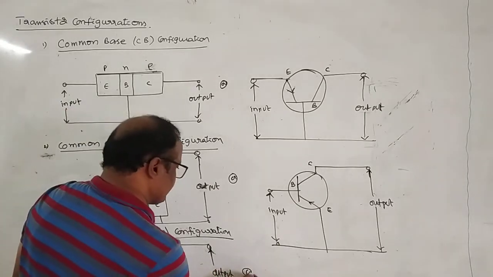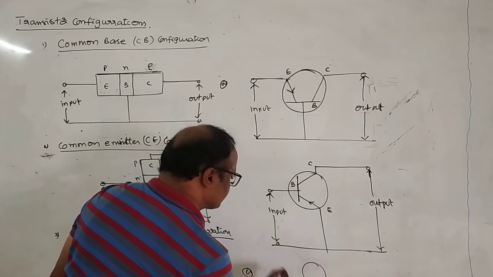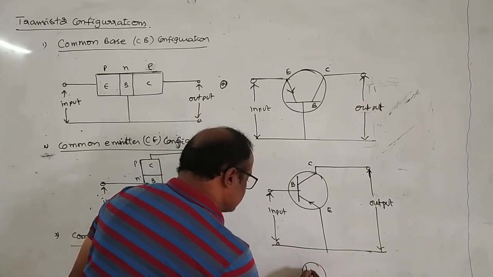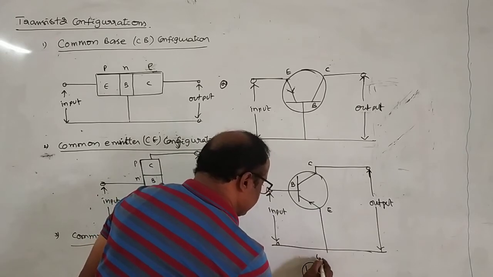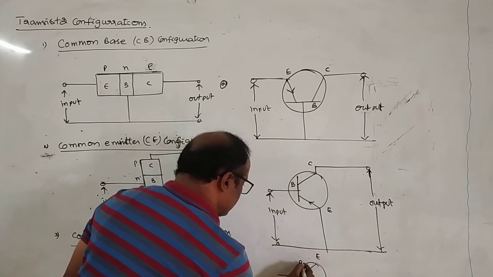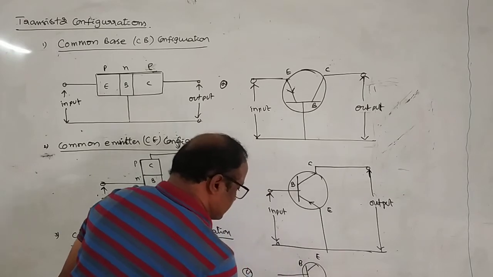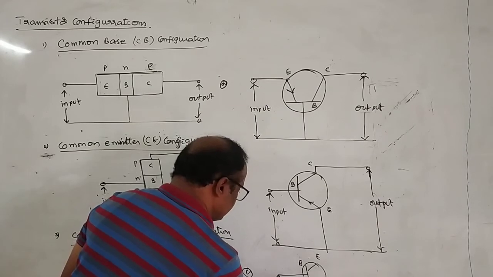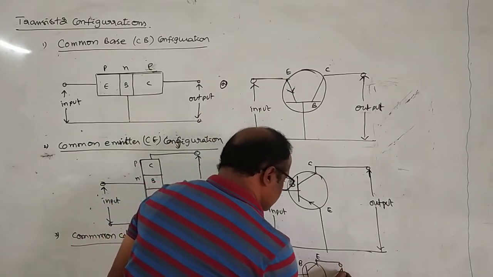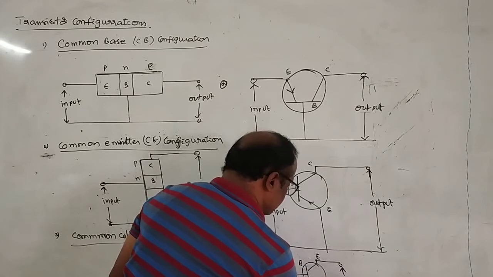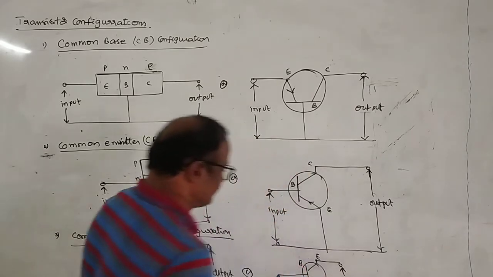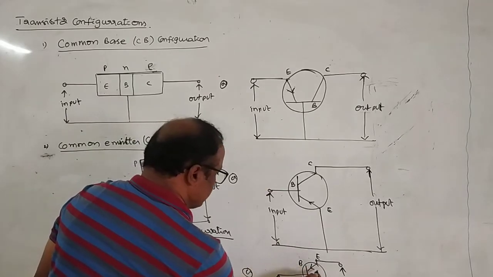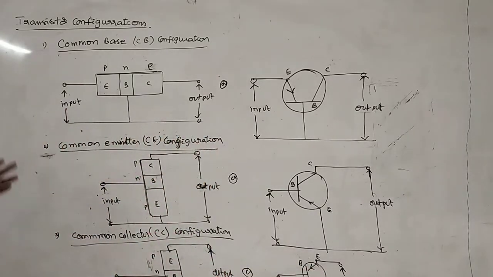Symbolically, this is base, collector, emitter. The collector is common to both input and output. This is the input region, and output is taken across collector and emitter. For PNP, the arrow mark should compulsorily be kept on the emitter. These are the circuit symbols corresponding to CB configuration, CE configuration, and CC configuration.